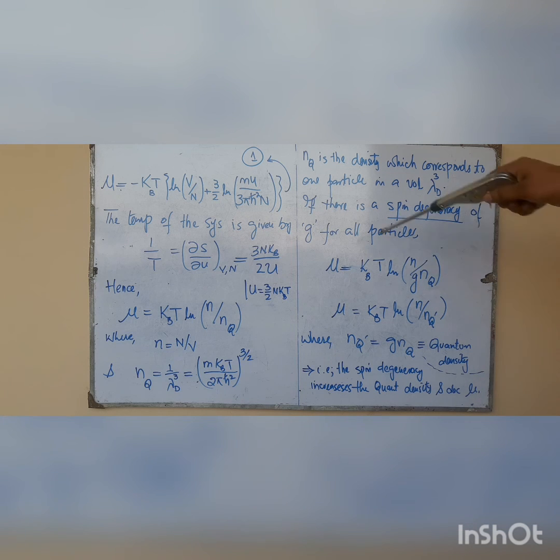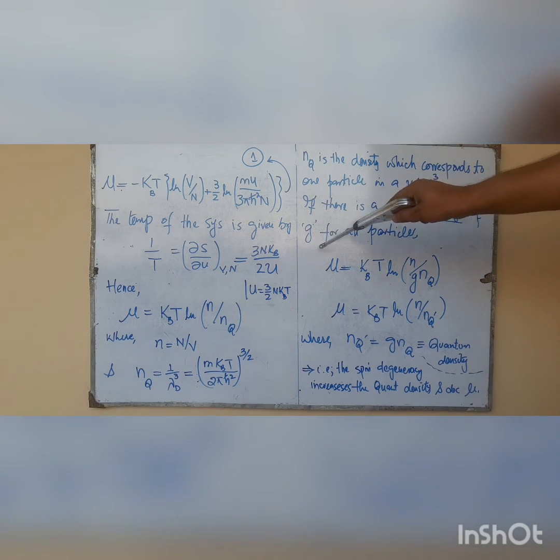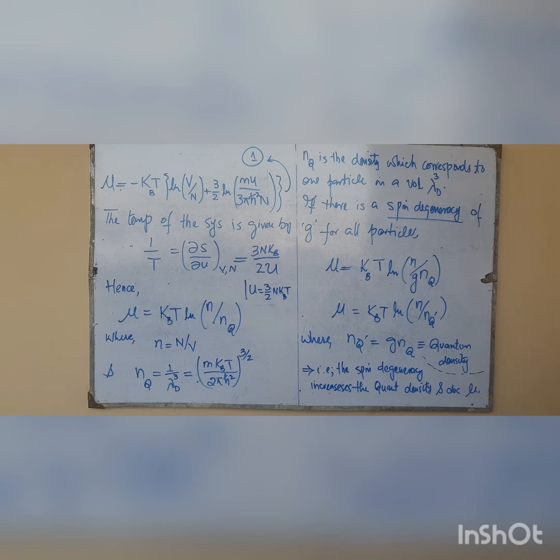Moreover, if there is a spin degeneracy of g for all particles, this n_Q will be multiplied by the factor of g. So here I will define n_Q' as the quantum density. The chemical potential in this case will be equal to k_B T log of n over n_Q'. That is, the spin degeneracy will increase the quantum density, but it will decrease the chemical potential of the system.